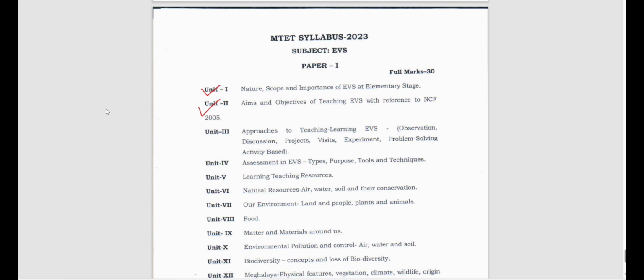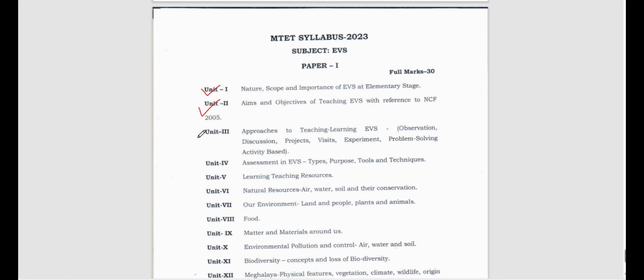It is the National Curriculum Framework. According to NCF 2005, what are the aims and objectives and how they aid in the development of human resources, the different types of environmental resources. Those things we will understand, all right? But with respect to NCF 2005.